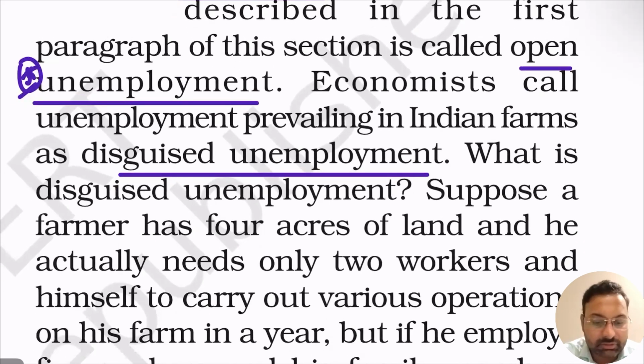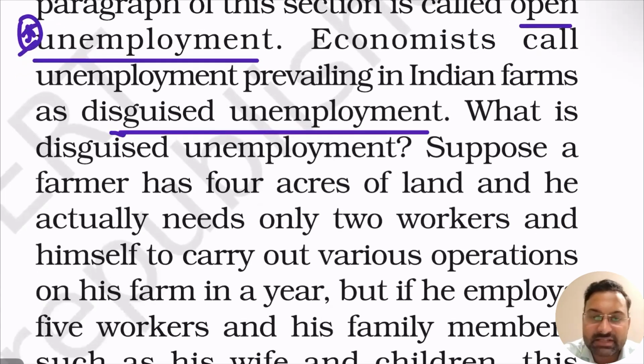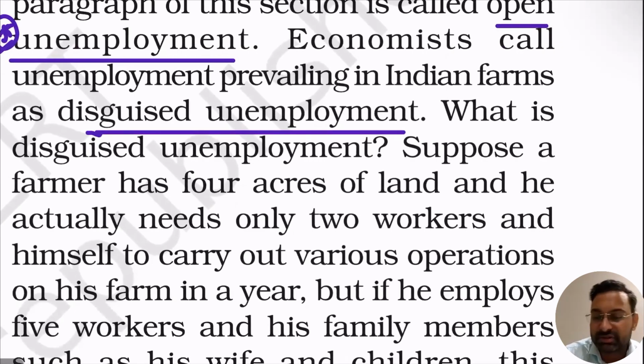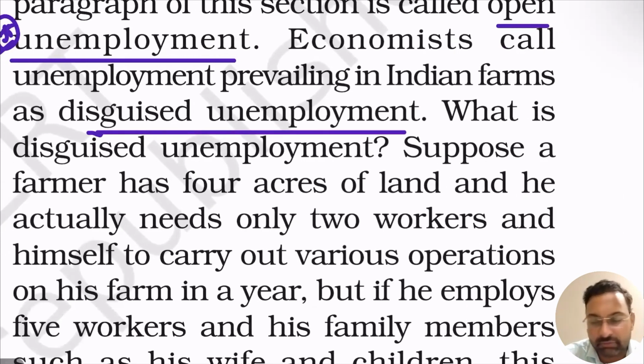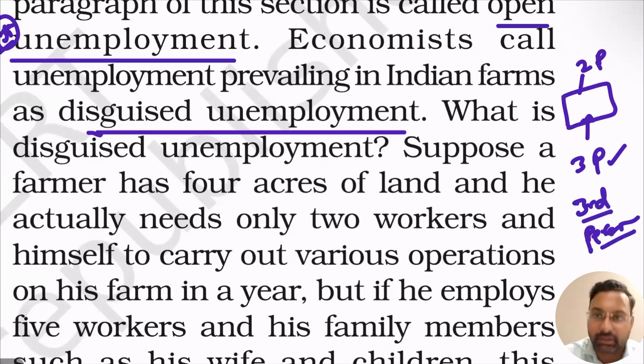Okay, now moving towards another type of unemployment. This is called disguised unemployment. Disguised unemployment is when the need for persons for doing a work is lower than the number working. Suppose this is the work, and we need only two people for it. If three people are working in this field actively, then this third person is effectively not doing anything, not producing any output.